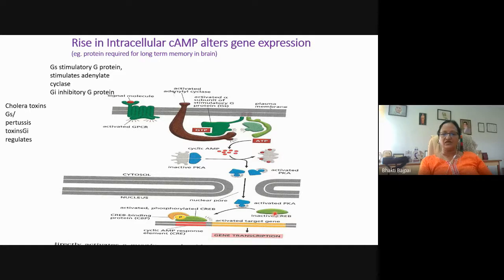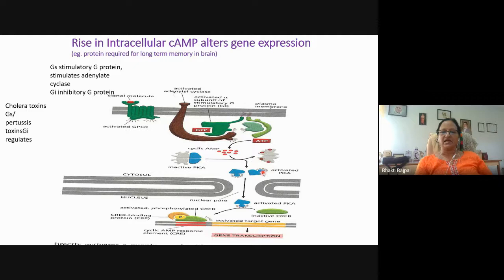So inactive CREB has been activated. It will bind to the CRE element in the DNA, that is the cyclic AMP response element. Now this binding will be further stabilized by the binding of the CREB binding protein. So this CREB is bound by a protein that is called the CBP or the CREB binding protein, and the gene transcription will occur.